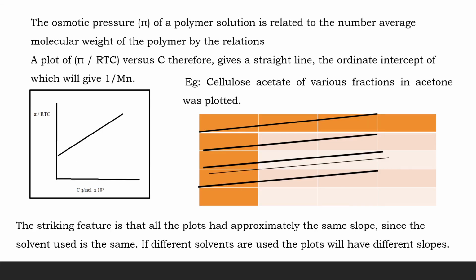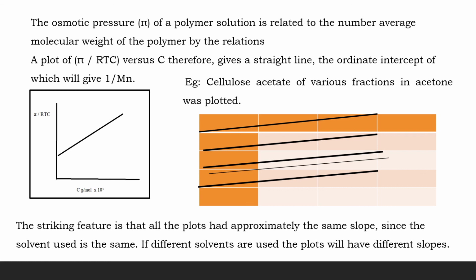The osmotic pressure, represented by the symbol pi, of a polymer solution is related to the number average molecular weight of the polymer by means of the relation. A plot of pi by RTc versus c therefore gives a straight line, and the ordinate intercept will be given by 1 by Mn.